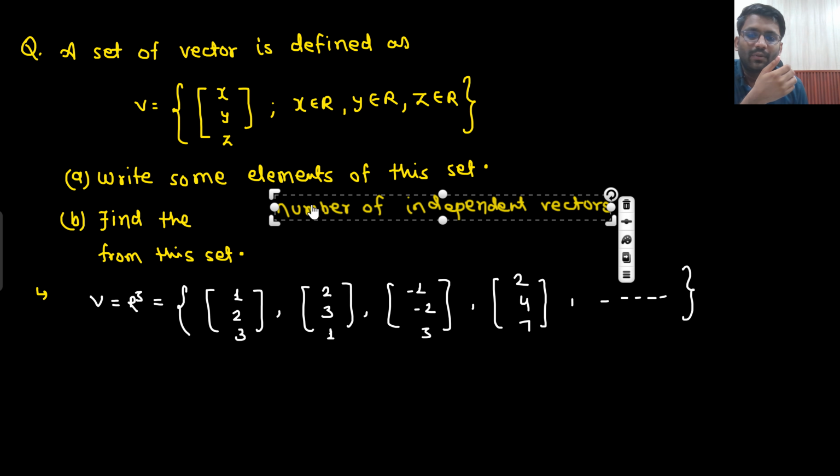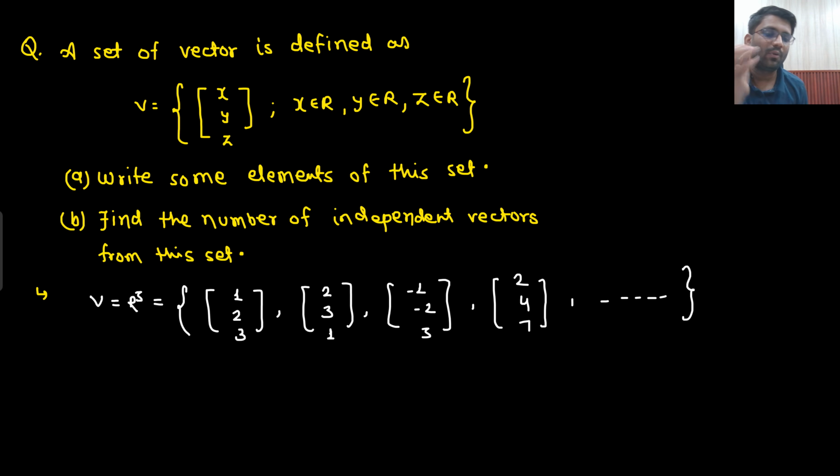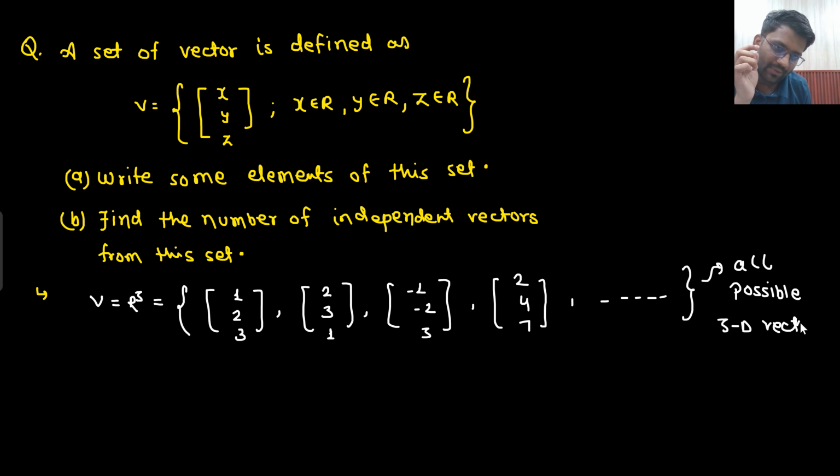Why is that so? Because this is a set of infinite elements. In this set, all possible elements would come up. Not infinite, I should say all possible. All possible 3-dimensional vectors are coming up. And if all possible 3-dimensional vectors are coming up, what does that mean? That means the rank will be 3.